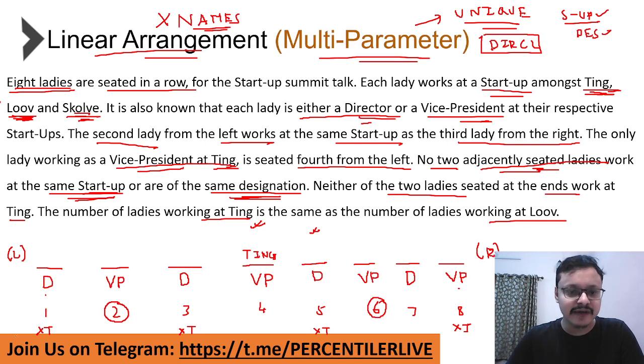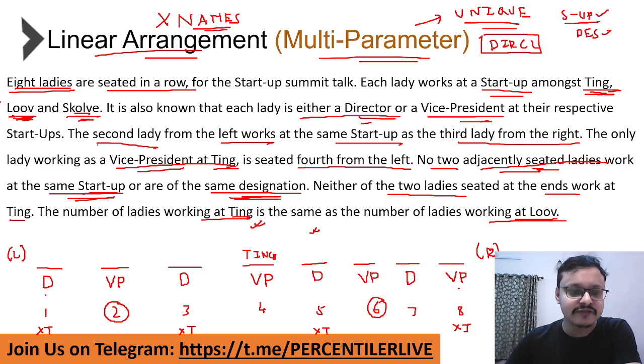What is the other clue that we have? The number of ladies working at Ting is the same as the number of ladies working at Louvre. And also we know if there is Ting anywhere, Ting has to be either in positions 2 or 6 or 7. Of course, Ting cannot be at both 6 and 7. Ting can be in any one out of 6 and 7.